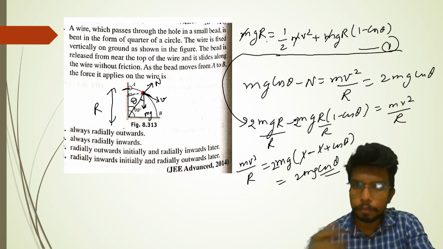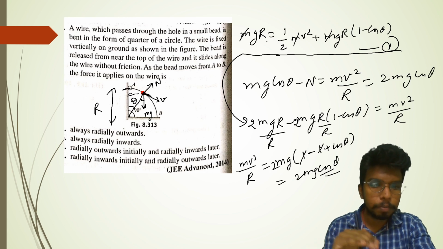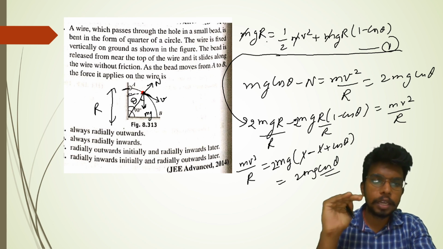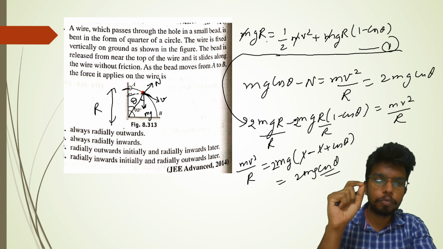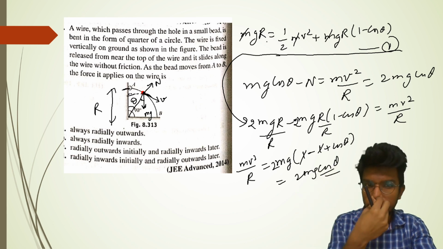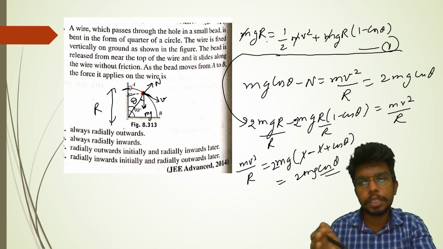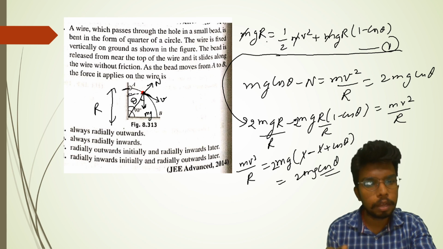Mgr is equal to half mv square plus mgr into 1 minus cos theta. What did we do? Mgr was the potential energy, the kinetic energy was 0 at that time, there was no movement, that is the mgr. This should change. The kinetic energy will be the change in potential energy. So mgr minus mgr into 1 minus cos theta should be equal to half mv square.